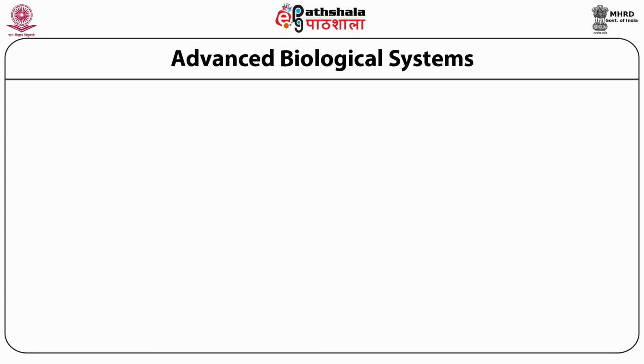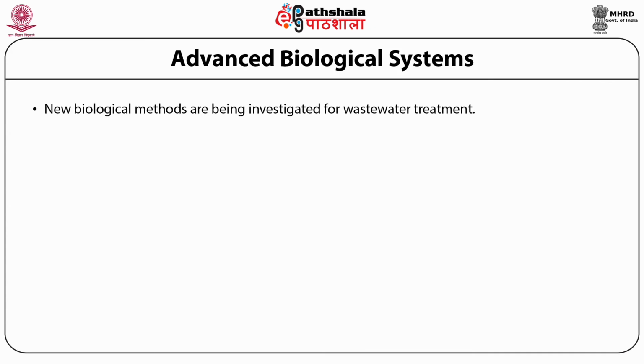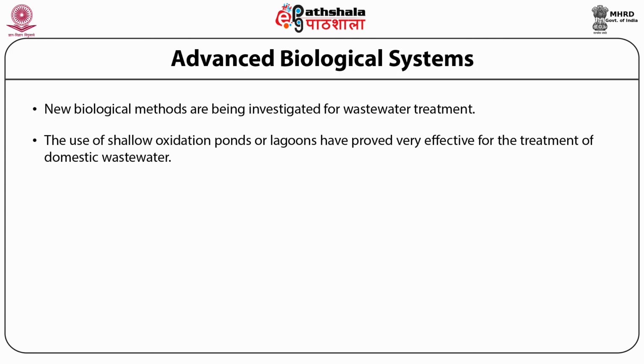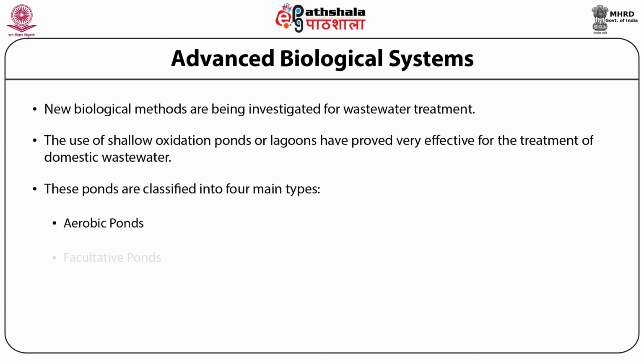Now the last advanced treatment process is known as advanced biological systems. These are the new biological methods that are being investigated for wastewater treatment. The use of shallow oxidation ponds or lagoons has proved very effective for the treatment of domestic wastewater. These ponds are classified into three forms, mainly aerobic ponds, facultative ponds, or anaerobic ponds.